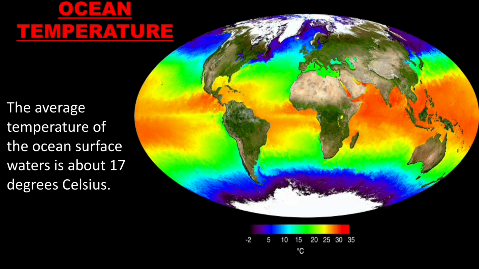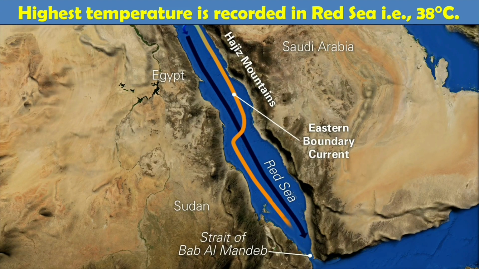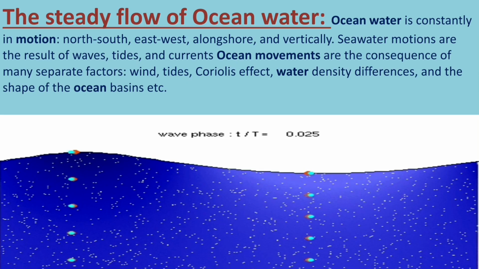Now let us learn about ocean temperature. The average temperature of the ocean surface water is about 17 degrees Celsius. The highest temperature is recorded in the Red Sea, that is 38 degrees Celsius.